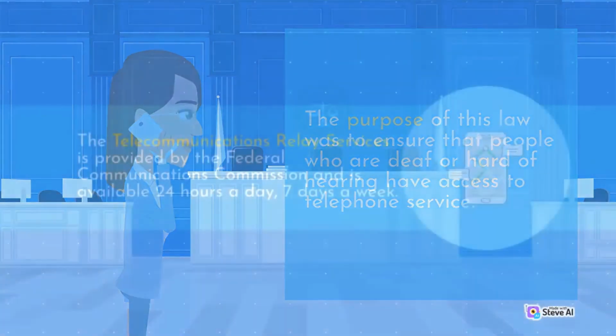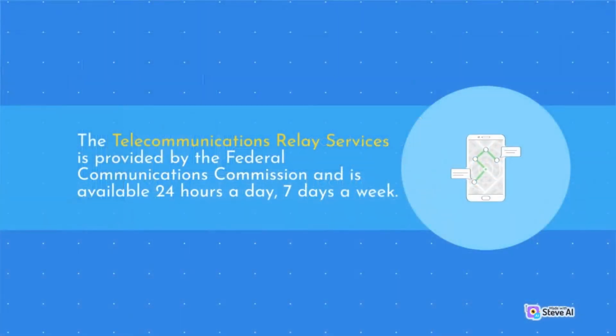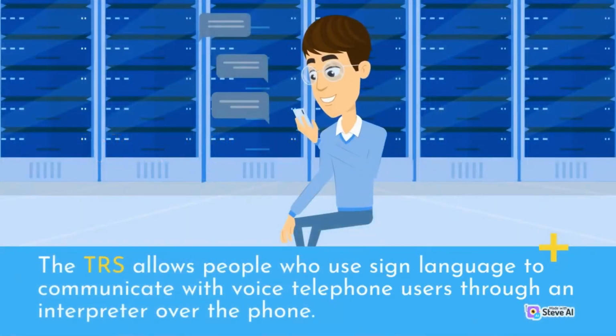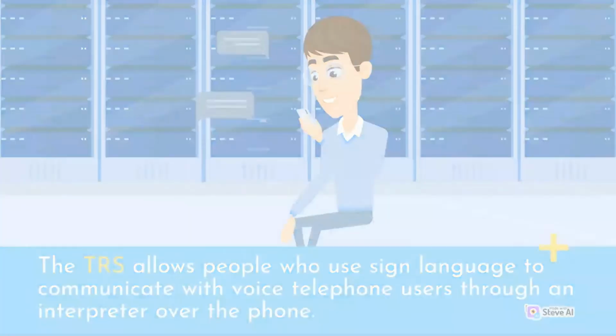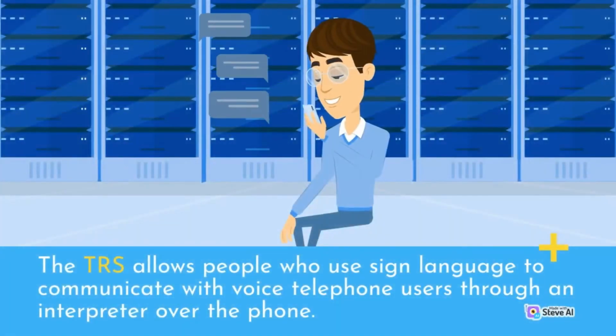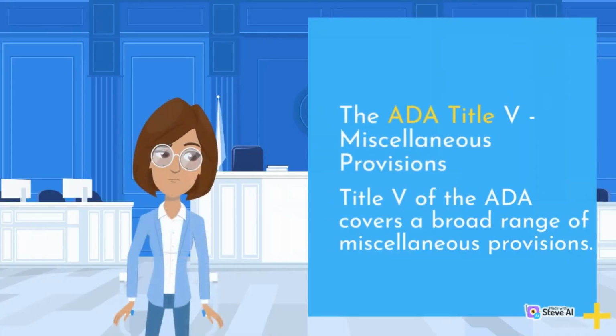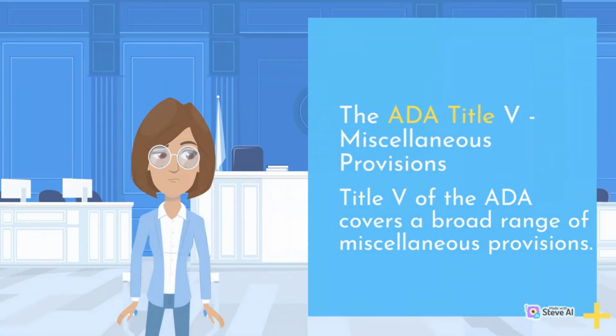The Telecommunications Relay Services is provided by the Federal Communications Commission and is available 24 hours a day, 7 days a week. The TRS allows people who use sign language to communicate with voice telephone users through an interpreter over the phone. The ADA Title V, Miscellaneous Provisions.